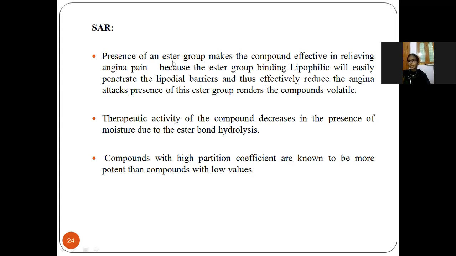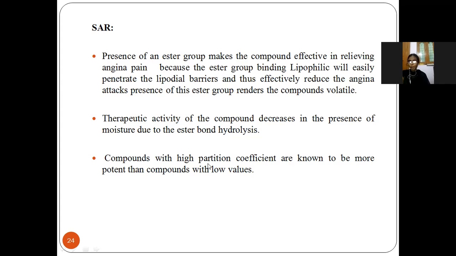So the ester group is essential to reduce the pain of angina pectoris. And if the drug has a hydrolysable bond, meaning it is in the moisture form, the therapeutic activity will decrease. So the drug should not be with moisture. If it is with moisture, activity will decrease.